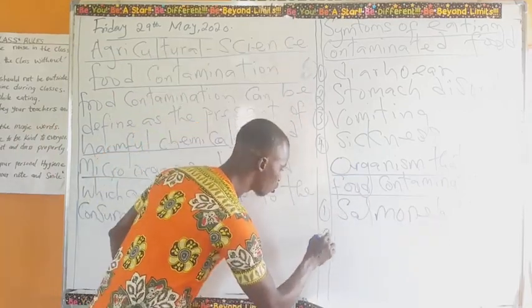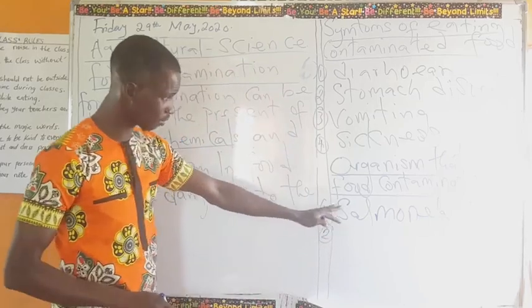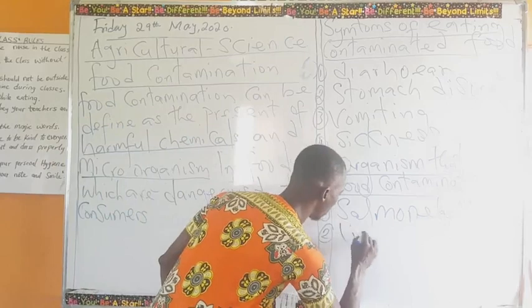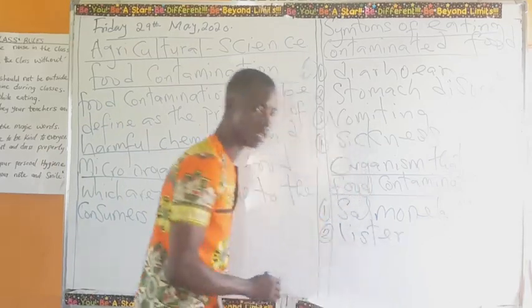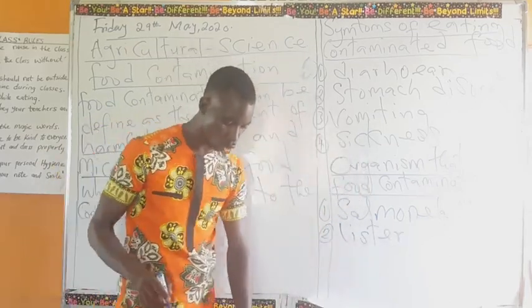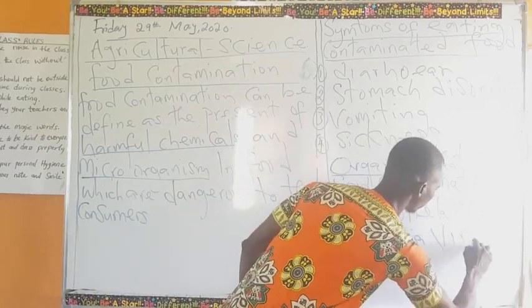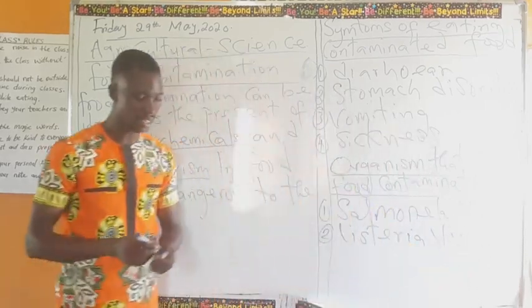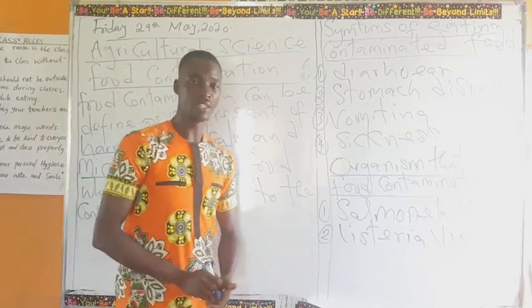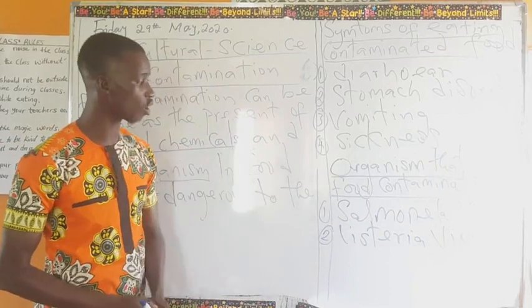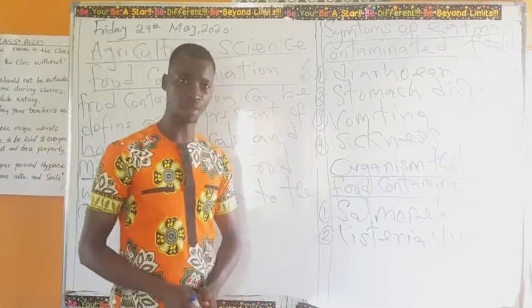We have the number 2 as one of the organisms that causes food contamination. We have the listeria. Can I hear you say listeria? Again, good. We have the listeria virus. The listeria virus is one of the organisms that also causes food contamination.